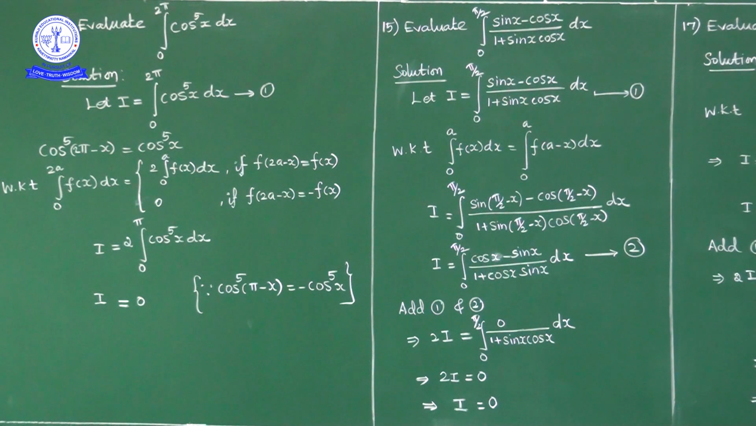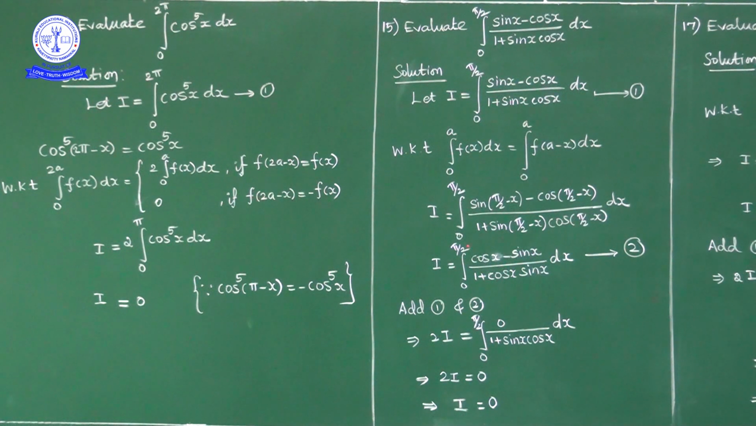Okay, now here question is to evaluate integral 0 to pi by 2 sin x minus cos x upon 1 plus sin x cos x dx. I will apply the property integral 0 to a f of x dx equal to integral 0 to a f of a minus x dx. Replace variable x by upper limit minus x. Okay, replace x by pi by 2 minus x. So I is equal to integral 0 to pi by 2 sin pi by 2 minus x minus cos pi by 2 minus x upon 1 plus sin pi by 2 minus x into cos pi by 2 minus x dx. Sin pi by 2 minus x is what? Cos x, minus cos pi by 2 minus x is what? Sin x.